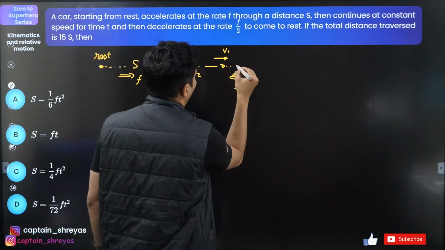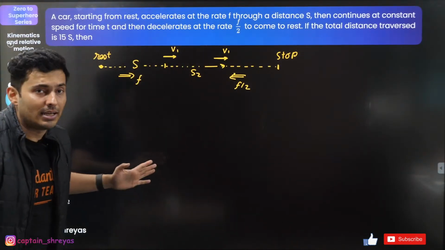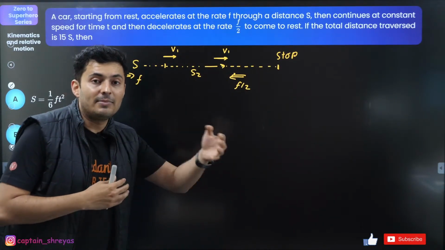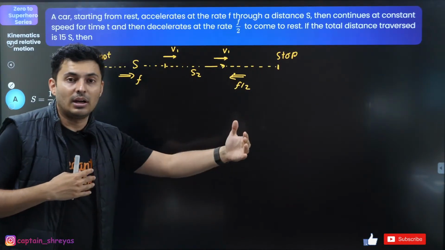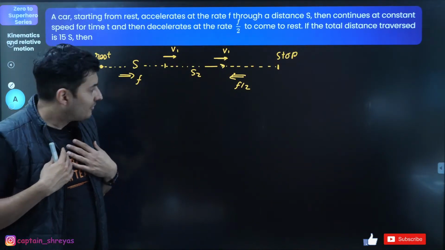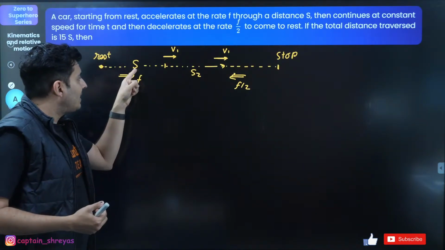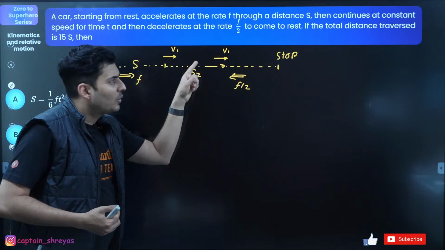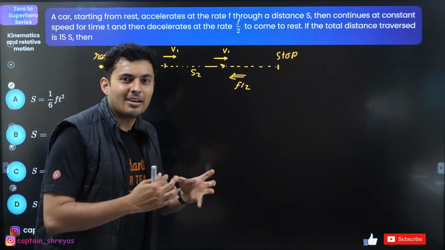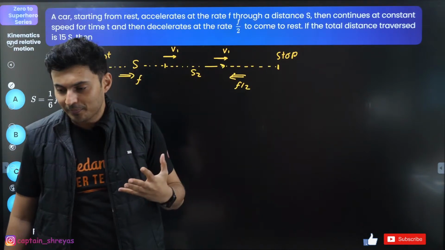Starting from the same speed, obviously if I stop, then think logically, guys. If my acceleration becomes half, then the time taken or the displacement that I undergo will be double, right? If I am accelerating at f meters per second square and I travel s distance to acquire this speed, then if I decelerate at half the acceleration, slowly I will travel double the distance to reduce the speed by the same amount. Yes or no?